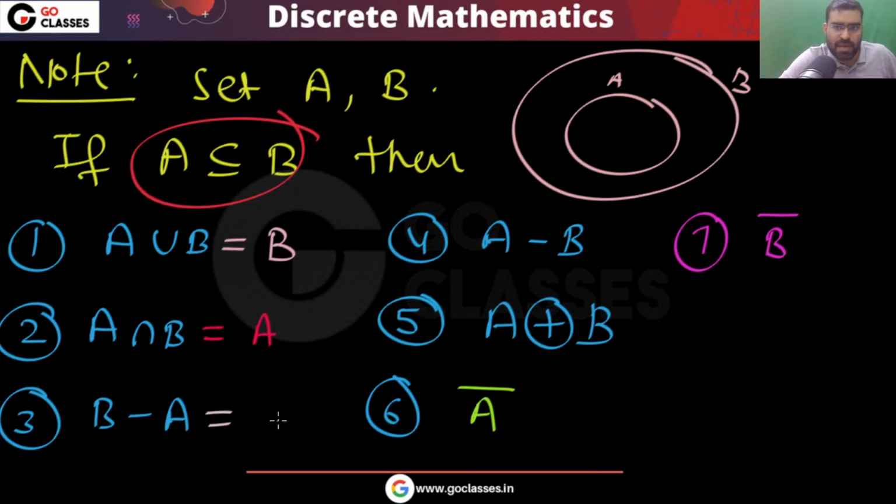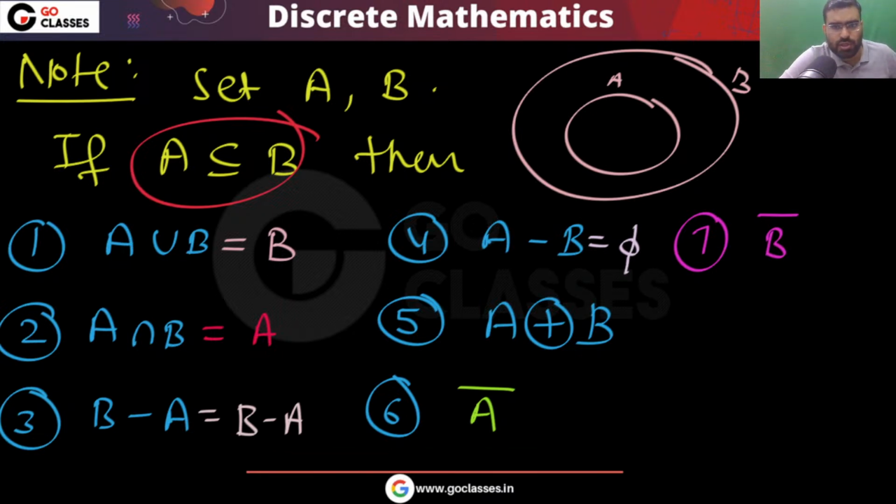Next, what is B minus A? We cannot say anything about it. B minus A means those elements which are in B but not in A, so we can just say B minus A is B minus A. But what is A minus B? That is definitely phi, because there is no element which is in A but not in B.